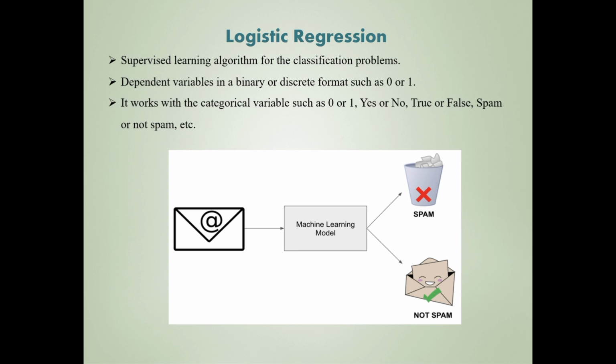Okay, so logistic regression. This method is in terms of a discrete form. It is characterized as yes or no, true or false. If a mail is received from a sender, it can detect whether that mail is spam content or not.